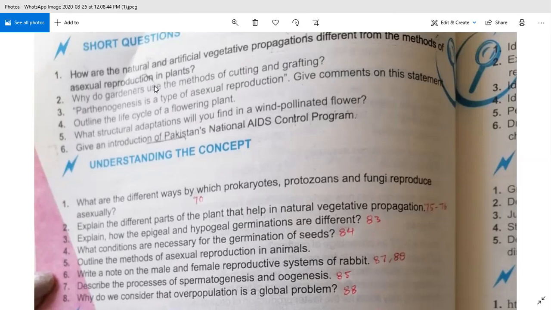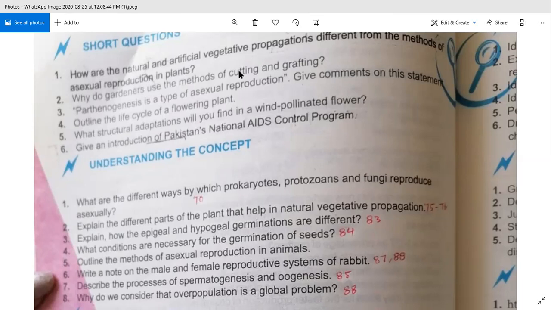Now, in this question, they are asking why gardeners like to use the cutting and grafting methods. The answer is that gardeners and farmers use these methods to increase the stock of plants. In cutting, they can get many plants from a single plant.